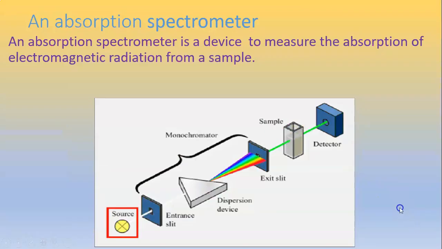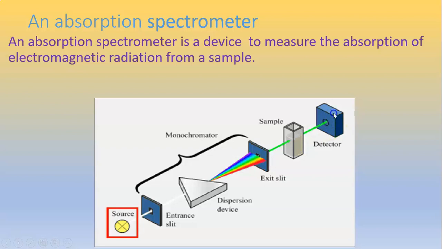An absorption spectrometer. An absorption spectrometer is a device to measure the absorption of electromagnetic radiation by a sample. Here, from white light, we select light of a particular frequency using a monochromator, and it is passed through the sample, and the intensity of the transmitted light is measured with a detector.